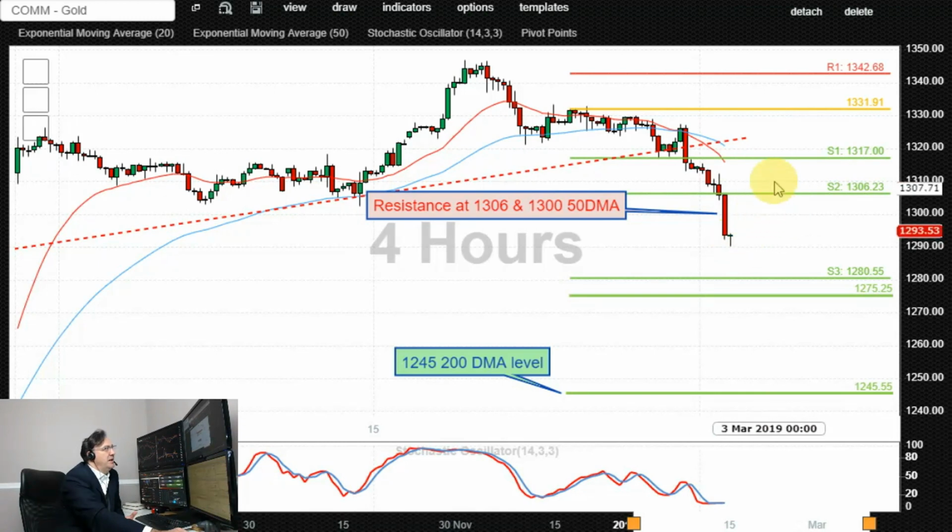Only a confirmed breakout and end of day close above that level would potentially open up the way for a retest of additional upside resistances towards 1317, possibly even 1330, and then 1342. Alternatively, either a rally into that resistance and a pullback, or a gradual pullback from the current levels is initially supported by 1280, 1275, possibly even 1245 to the downside, which would be the 200-day moving average.